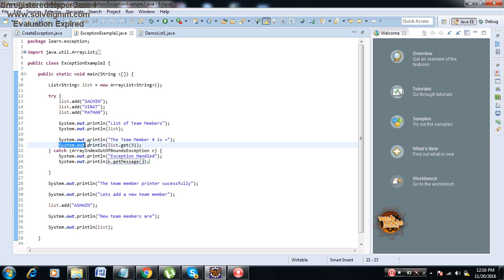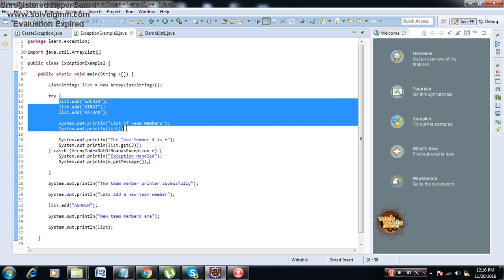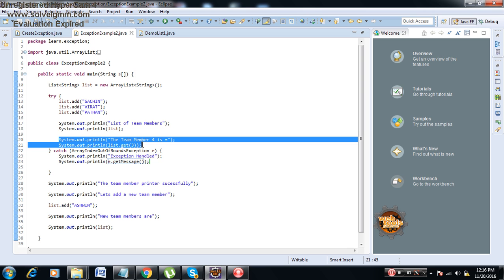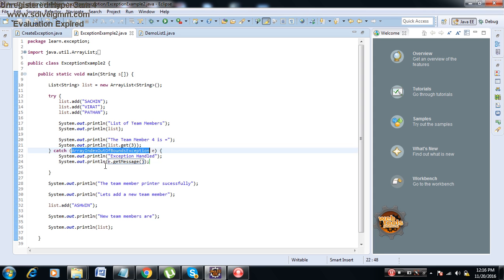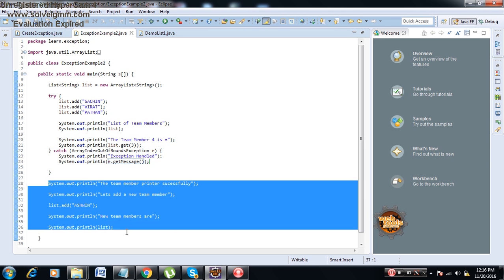Which is the code which is throwing the exception? This is the code which is throwing the exception. Therefore this code is protected under try. After adding the elements of the list of team members and printing it, I am trying to fetch the fourth team member which is not present at all. Therefore what will happen, it will come to the catch block, execute this, and after that it will continue the execution of this. So now our code is protected because of the usage of the try and catch block.